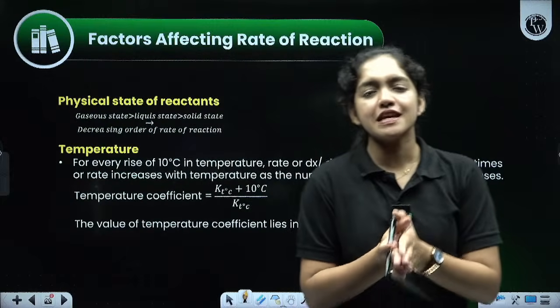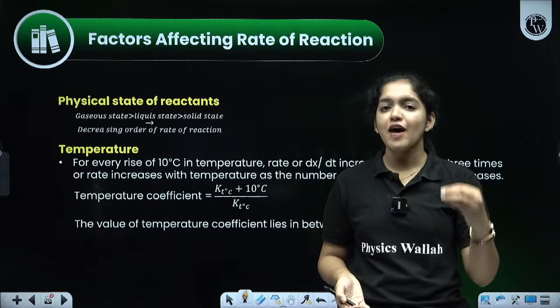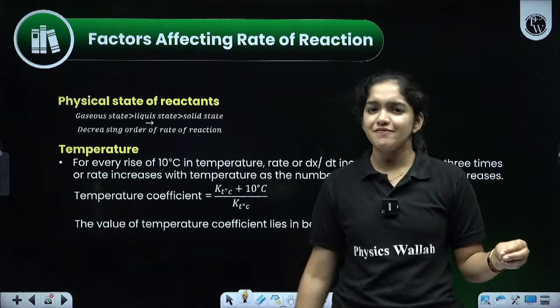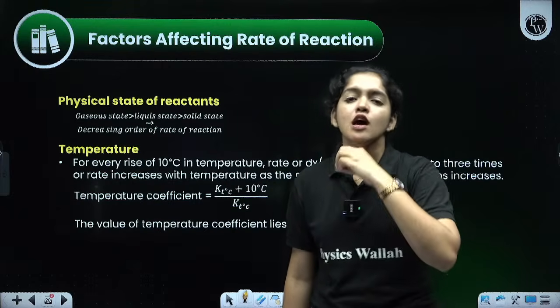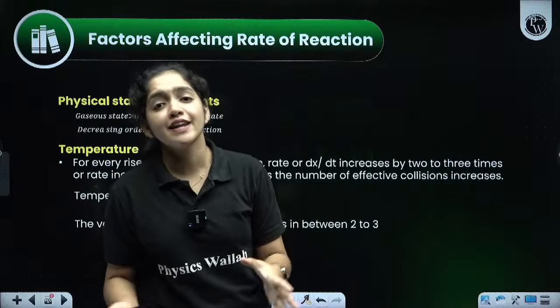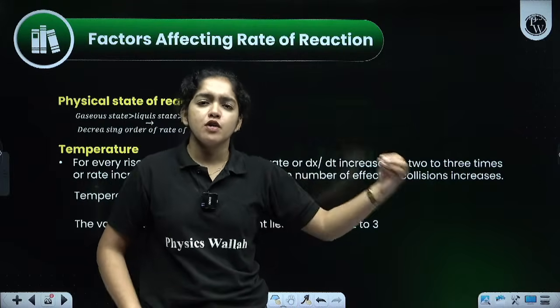In the beginning itself, we learned what chemical kinetics is. It's the study of the rate of the reaction and the factors affecting it. And which are the factors affecting the rate of the reaction? Temperature, pressure, concentration, catalyst, radiation. Like a lot of factors are affecting the kinetics of the reaction. What is kinetics? The speed of the reaction, how fast it is taking place.